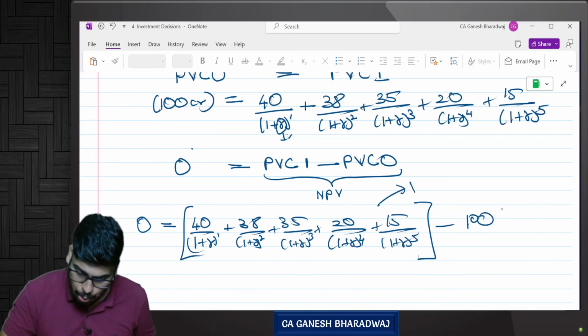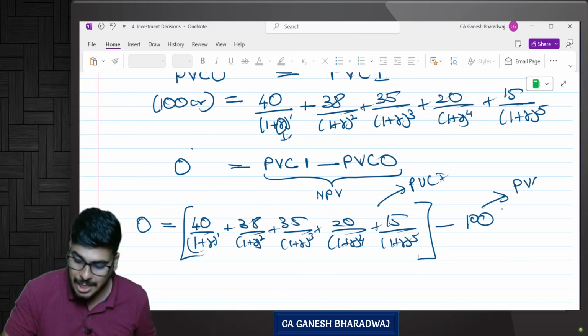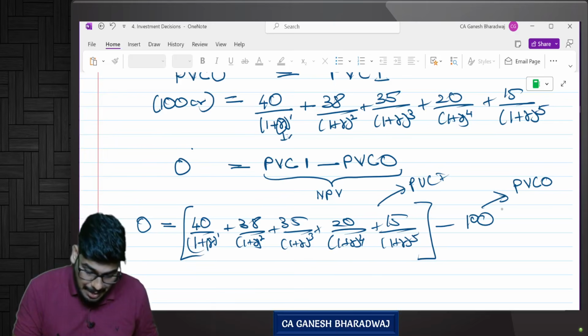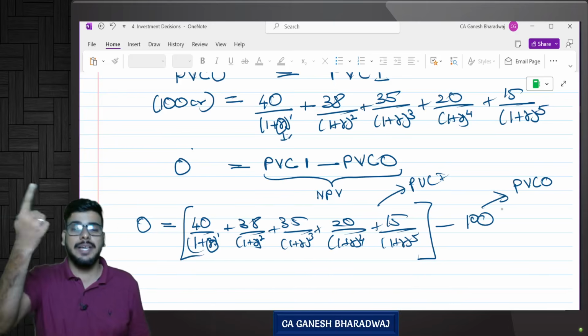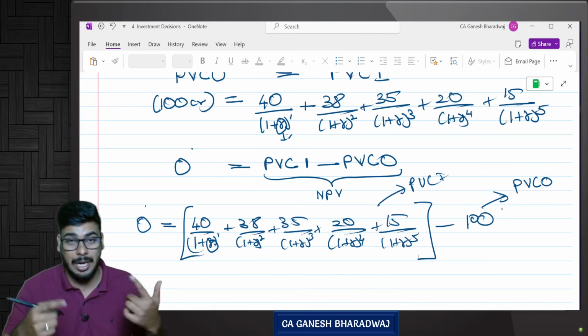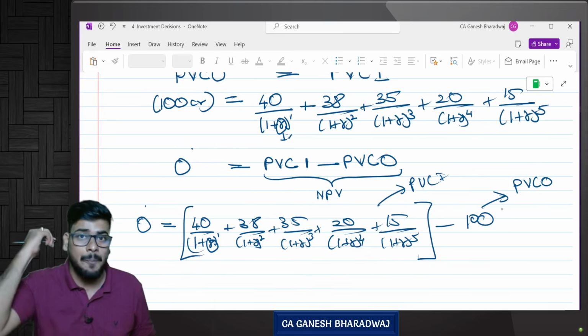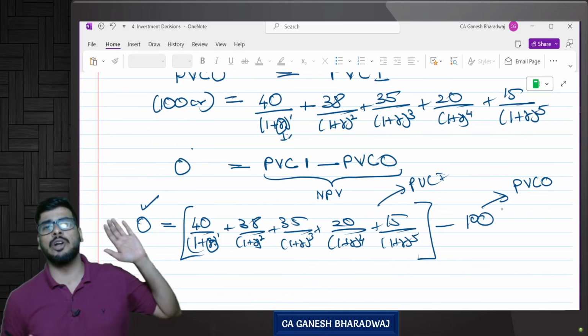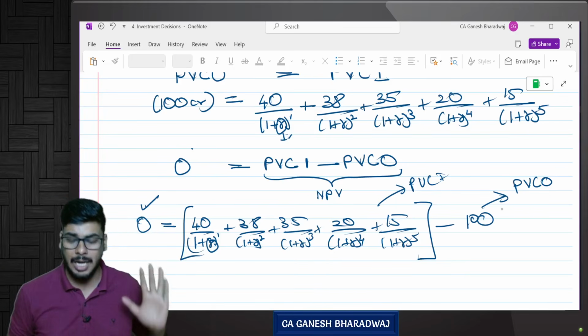So the present value of cash inflow minus present value of cash outflow gives you your NPV, or in other words, your IRR is the rate that makes your NPV equal to 0. Are you clear with this?